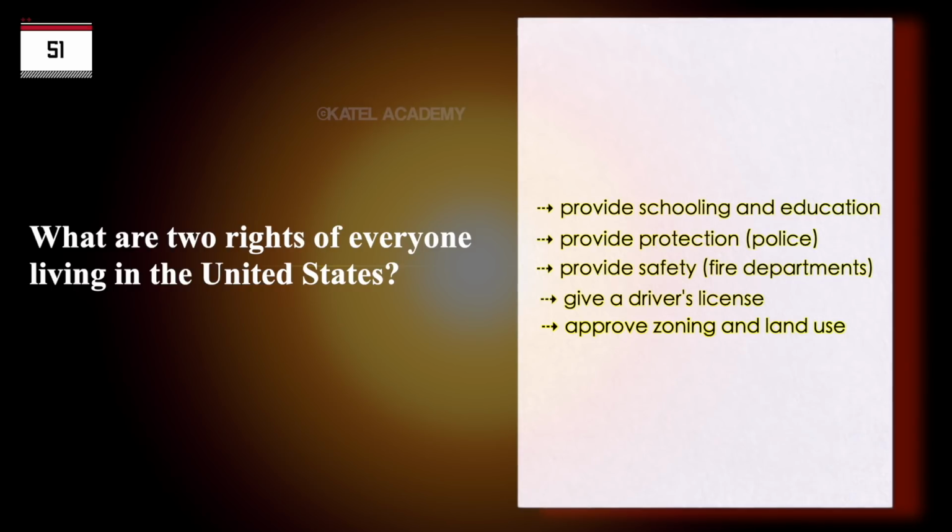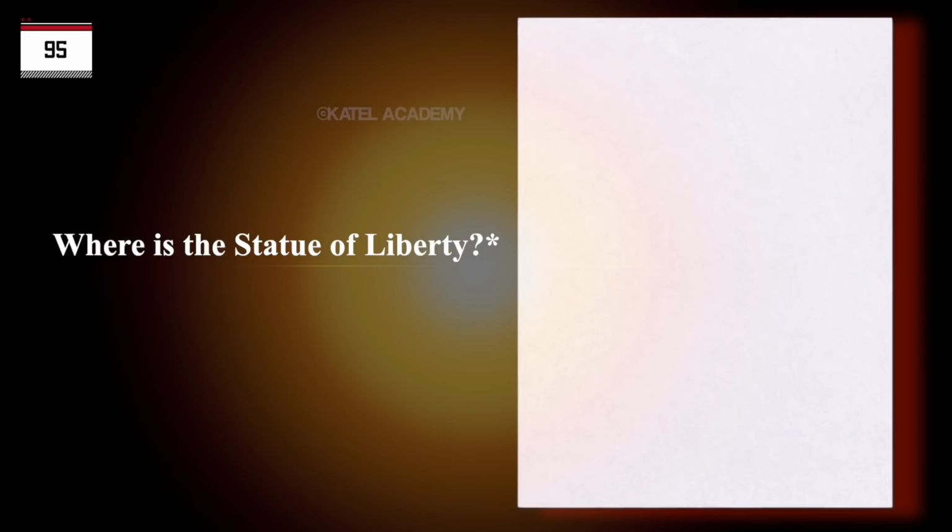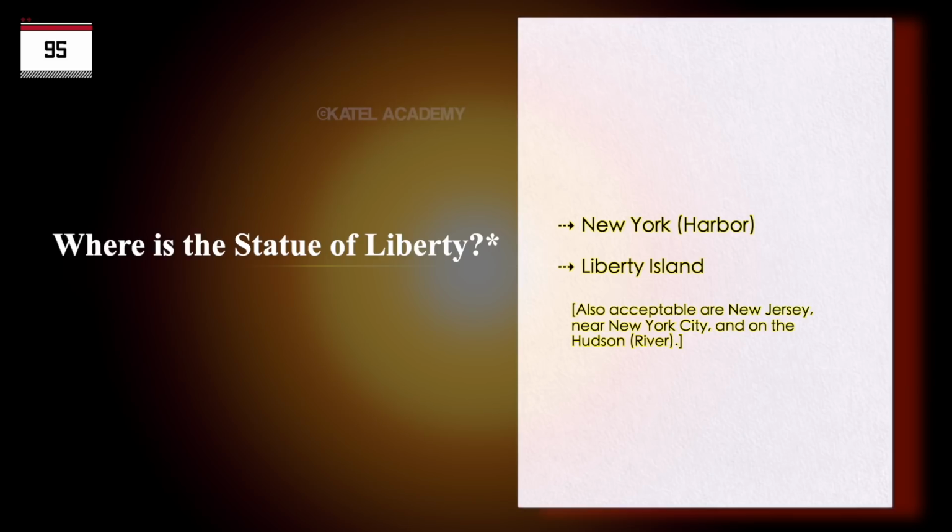Freedom of expression, freedom of speech, freedom of assembly, freedom to petition the government, freedom of religion, the right to bear arms. Where is the Statue of Liberty? New York Harbor, Liberty Island. Also acceptable are New Jersey, near New York City, and on the Hudson River.